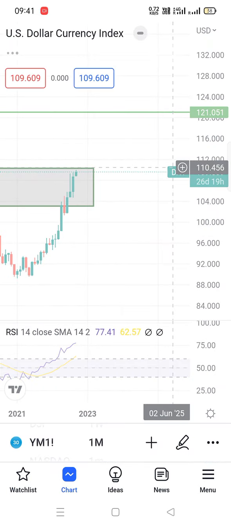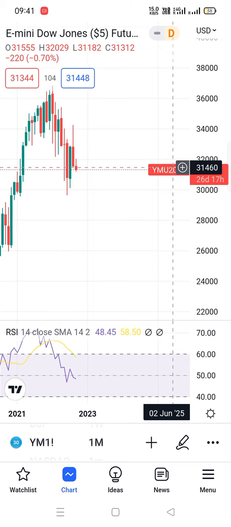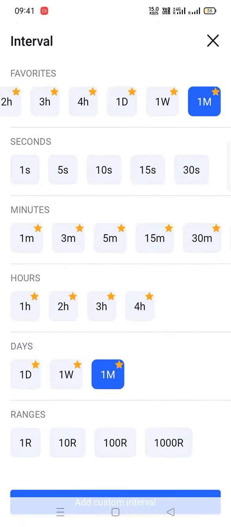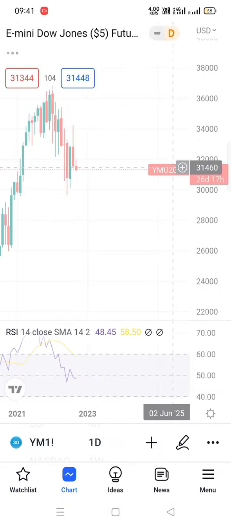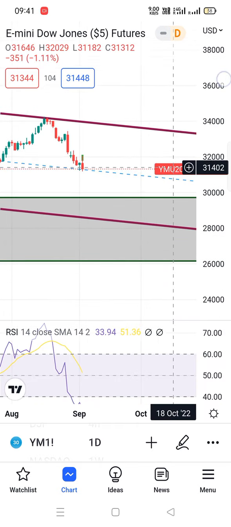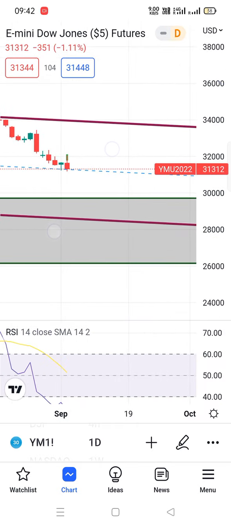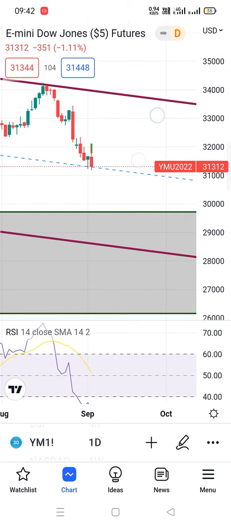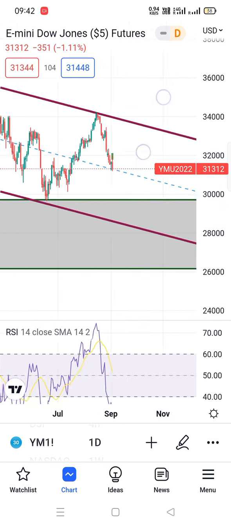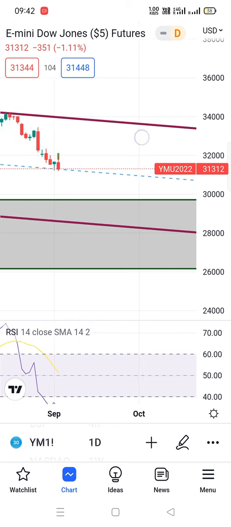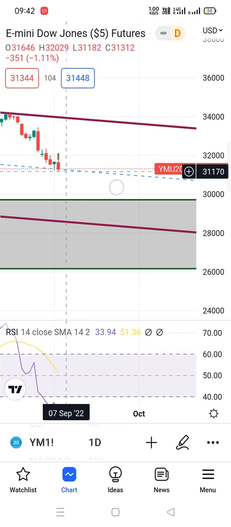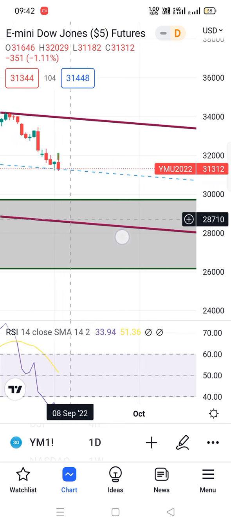What about Dow Jones futures? In the monthly chart it is looking bad. In the daily chart it's too bad because the closing is not good. If we see this parallel channel, we are at the midpoint. If this channel breaks at this point, then we are coming to the 28,300 area.